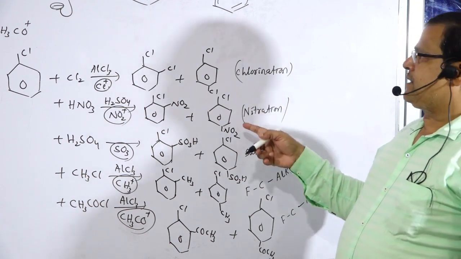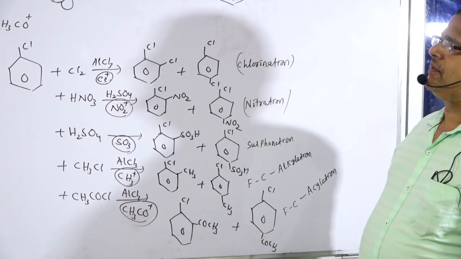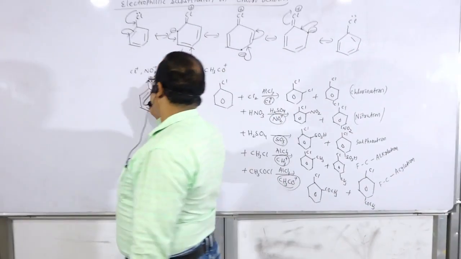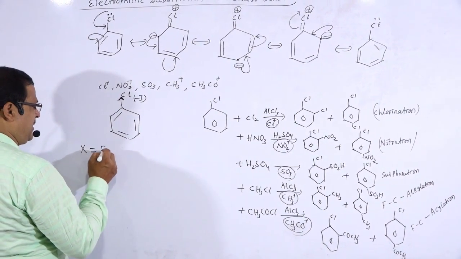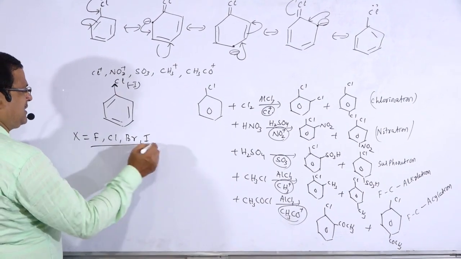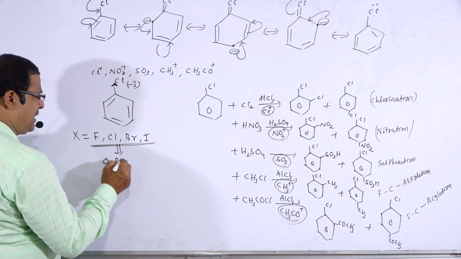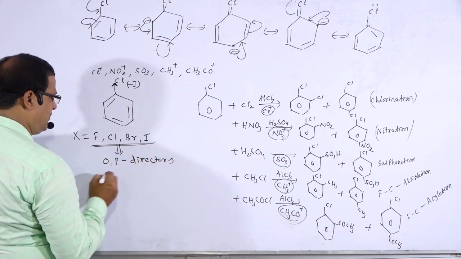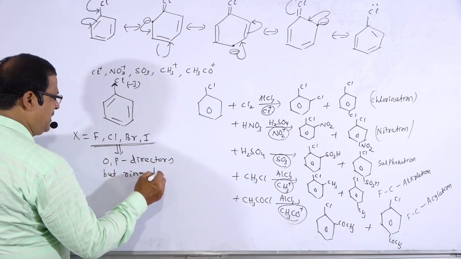In all these cases there is formation of ortho and para products, and the chlorine atom in the benzene ring is treated as ortho-para directing. Halogens F, Cl, Br, I are ortho-para directors but ring deactivators.